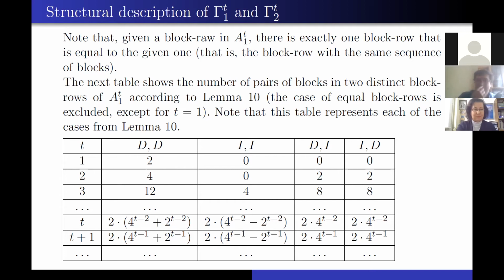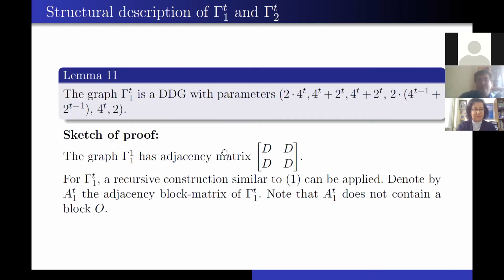So in the next table, we show the number of pairs of blocks in two distinct block rows according to lemma 10. The case of equal block rows is excluded except for t equals 1. So you can see here the only possible case is two distinct block rows.